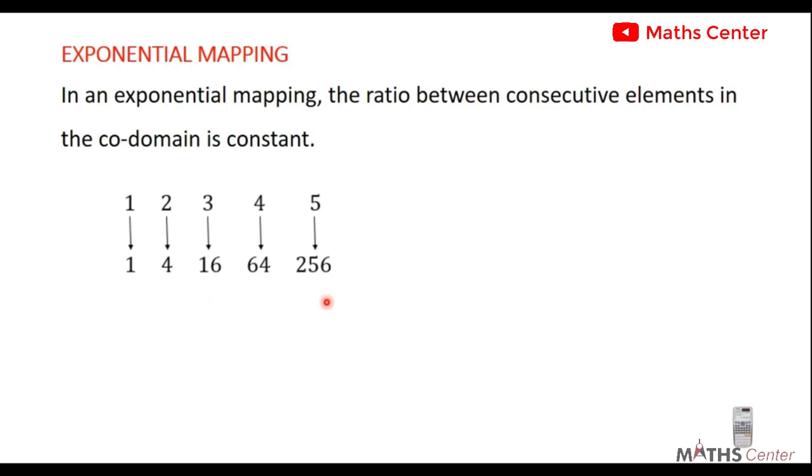So this can't be a linear mapping. So this is an example of an exponential mapping. It says that in an exponential mapping, the ratio between consecutive elements in the codomain is constant. What is this ratio that we are talking about here?